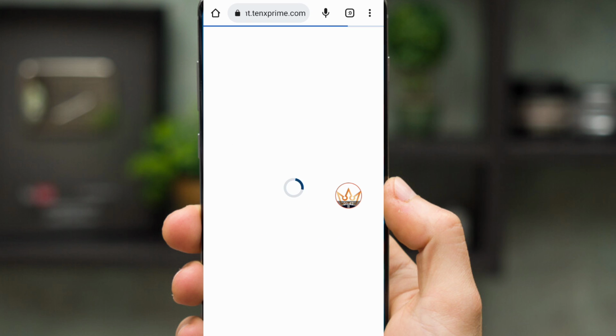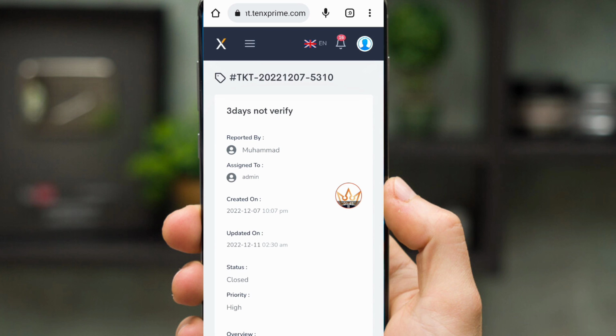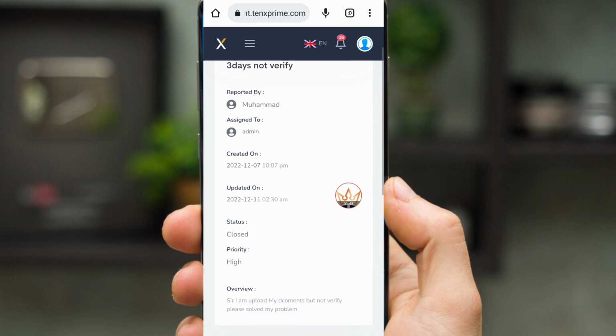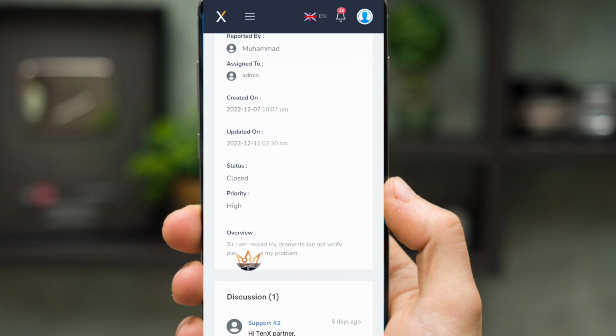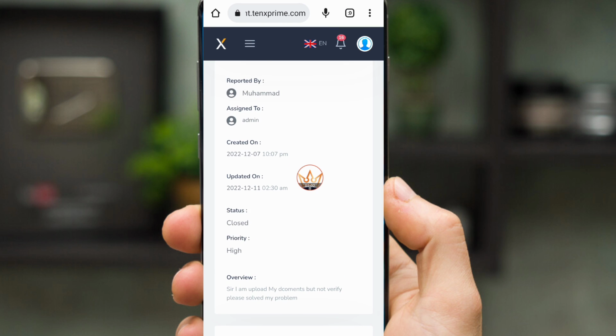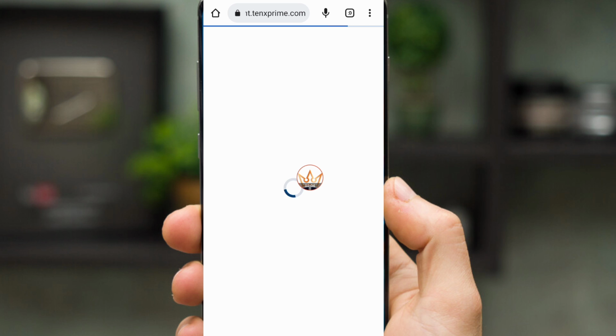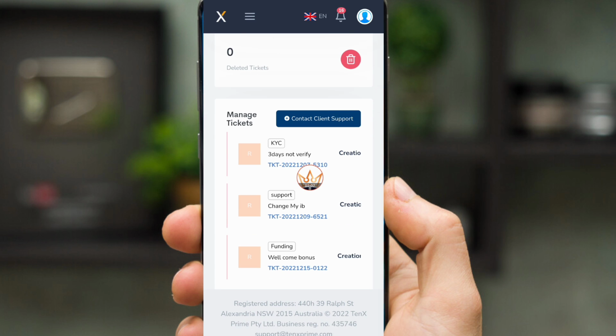The first ticket is created for your KYC. After your KYC, I created the ticket, very slowly but with high priority. I wrote: sir, I uploaded my documents but not very well, please solve my problem. Priority is high and status closed. For the next ticket, I was changing my IB, but this broker did not change my IB.